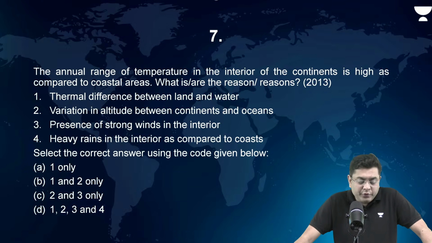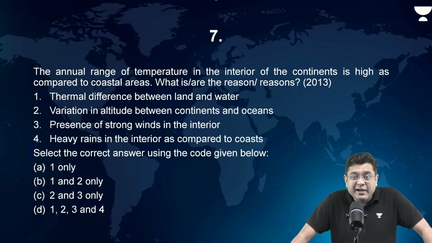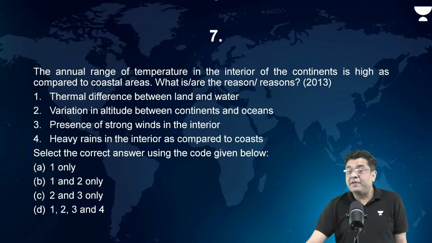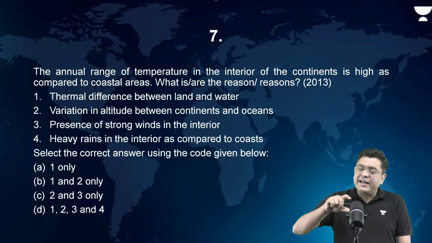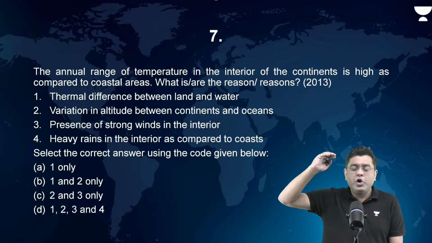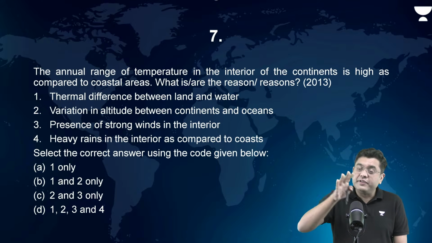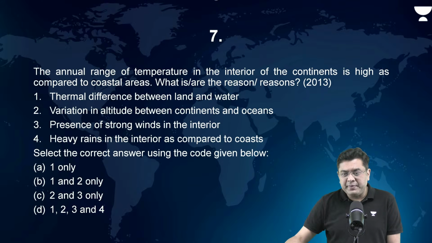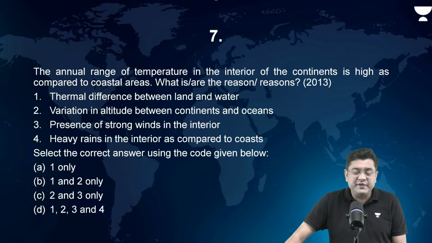Thermal difference between land and water, variation in altitude between continents and oceans, presence of strong winds in the interior, heavy rains in the interior as compared to the coasts. Again, a question about the temperature difference in the coastal area as compared to the interior area. Remember, we had discussed in the last class on Friday that the temperature extremities in the interior are much higher, right? Summers are much warmer, winters are much colder. Whereas in coastal areas, you have a moderation of temperature. We had taken the example of Delhi and Mumbai in this particular case.